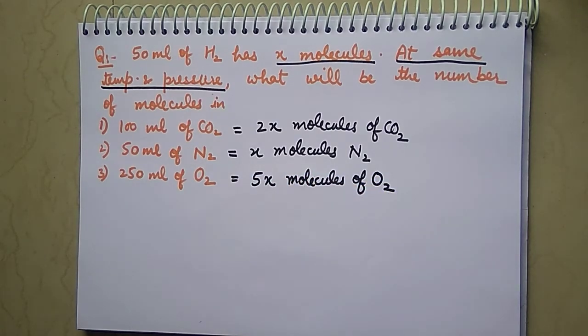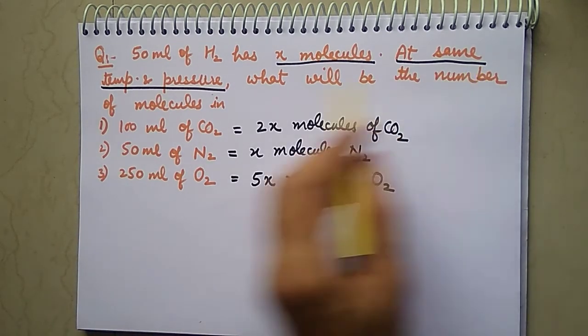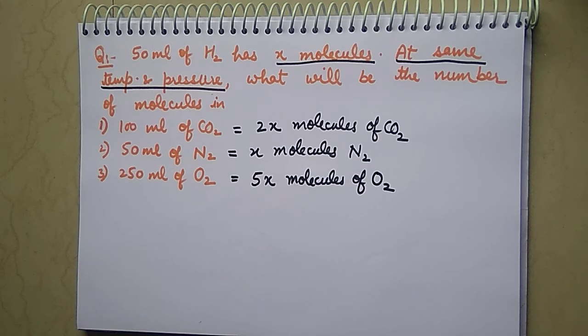Simple, right? You may be given any volume, but only if the same temperature and pressure is maintained will we easily get the number of molecules in that volume of gas. Now we are considering examples with X number of molecules.